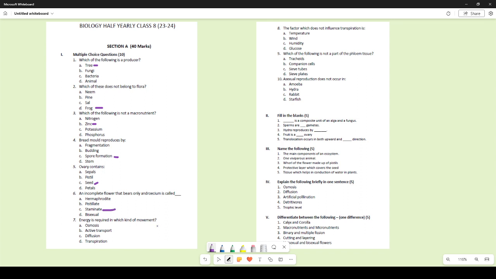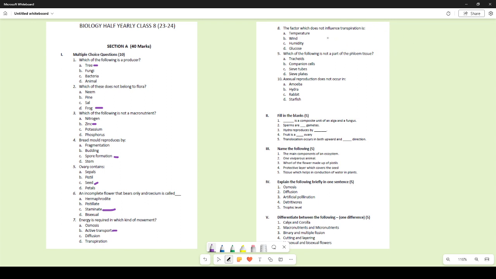Energy is required in which kind of movement? Active transport, because here the concentration gradient is against the natural flow, because the minerals are moving from lower concentration to higher concentration. That is why this kind of movement requires energy.